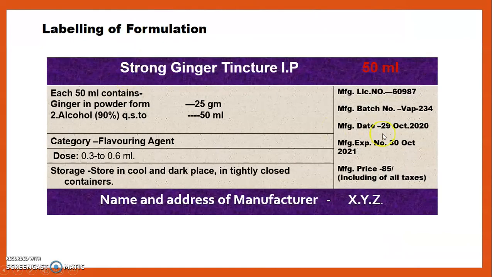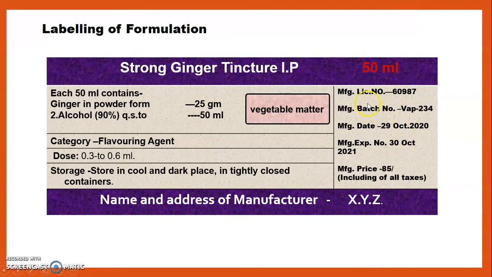The label should contain all the parameters. First of all, the name of your preparation, that is strong ginger tincture IP. Then at the right hand side top, mention the net quantity or net volume of our preparation. Then each 50 ml content should be mentioned, that is our ingredients content: ginger powder 25 gram, alcohol 90%, QS to 50 ml. It contains vegetable matter. Category is flavoring agent. Its dose is 0.3 to 0.6 ml. Storage condition: it should be stored in a cool, dark place, in a tightly closed container.